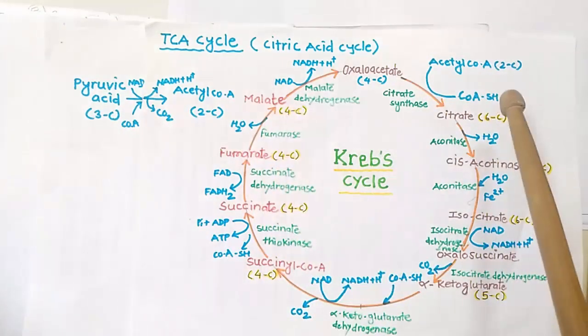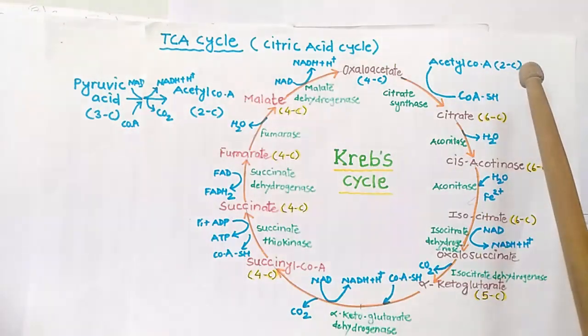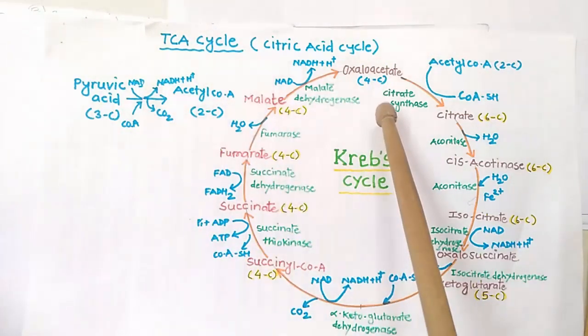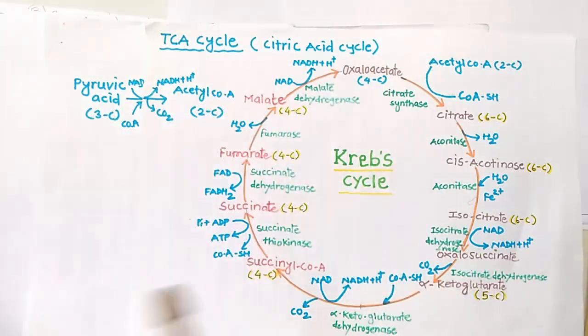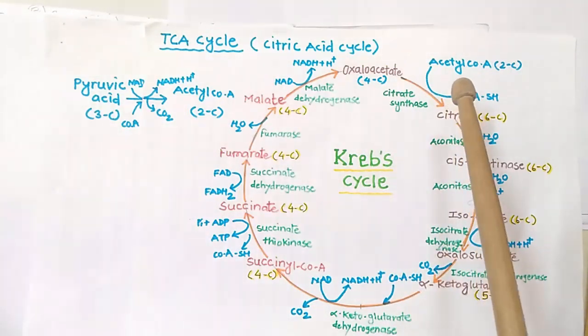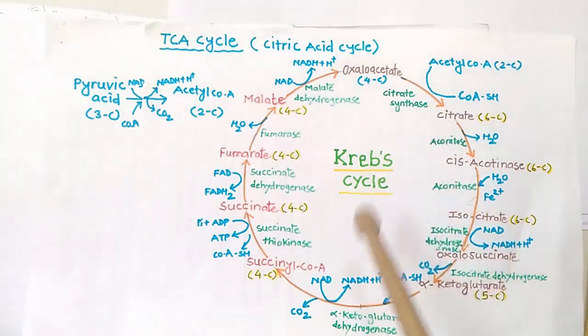Now this acetyl coenzyme A, a 2-carbon compound, combines with oxaloacetate, or oxaloacetic acid, a 4-carbon compound. Without this oxaloacetic acid, acetyl coenzyme A will not take part in the Krebs cycle.